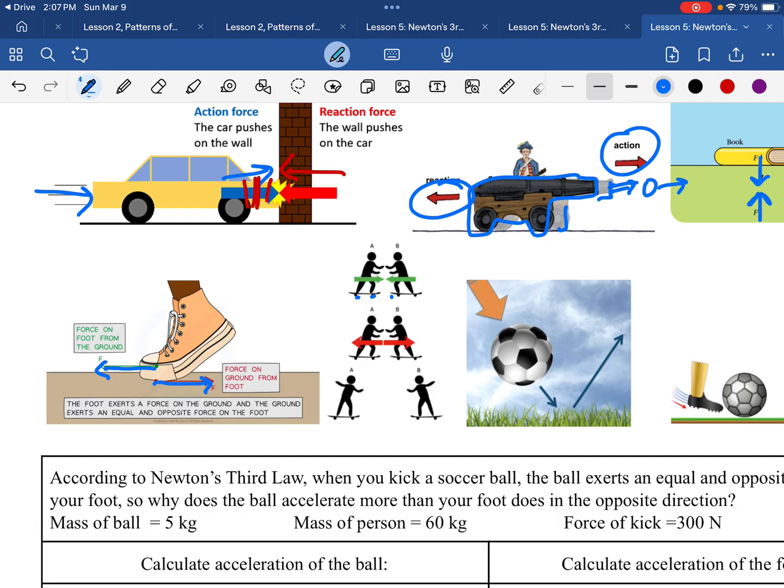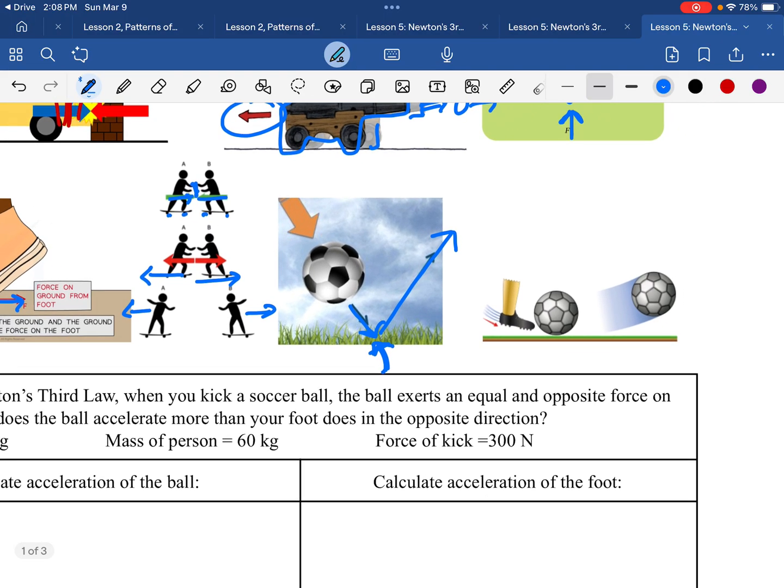If two people push against each other, if they're not on skateboards, they'll experience a reaction force, but they might not move. But if they're on skateboards, because of the low friction, they're going to move away from each other. If they push on each other's hands, they'll actually move away from each other because of that equal and opposite force. A soccer ball hitting Earth will experience an equal and opposite reaction force, which will make the soccer ball go flying in the other direction.